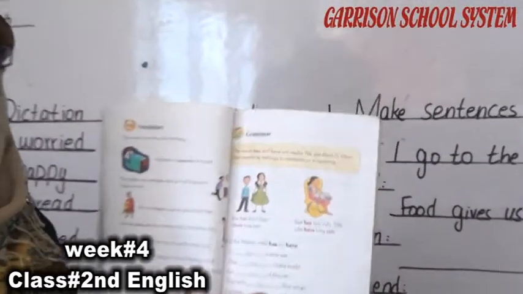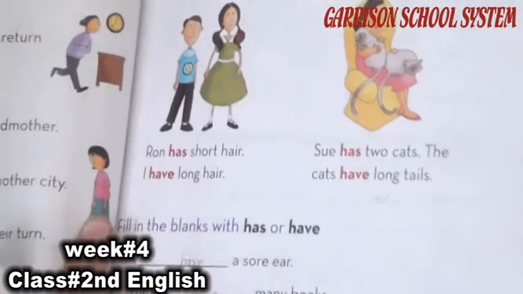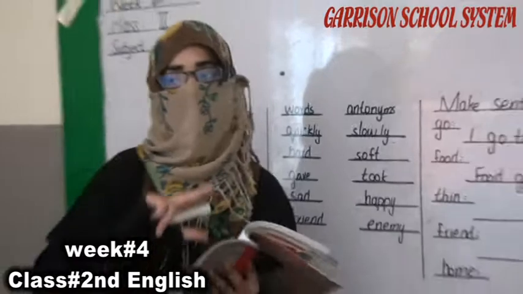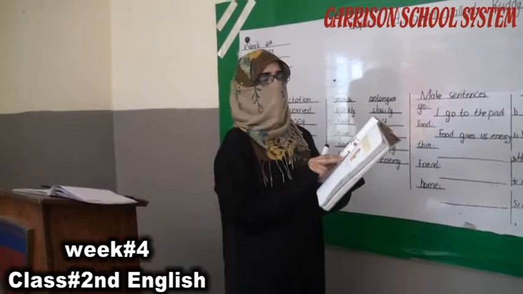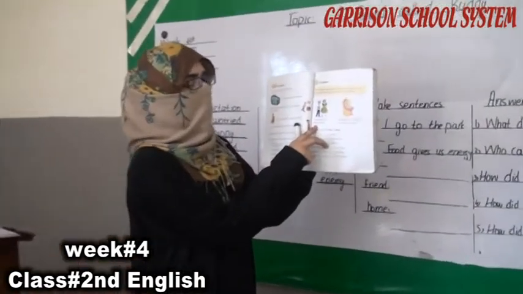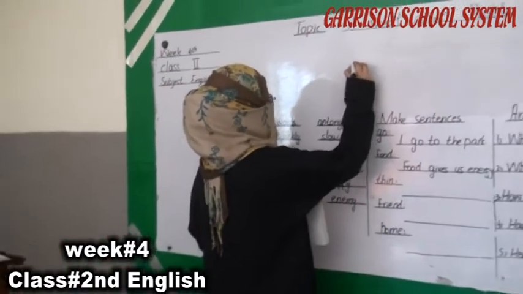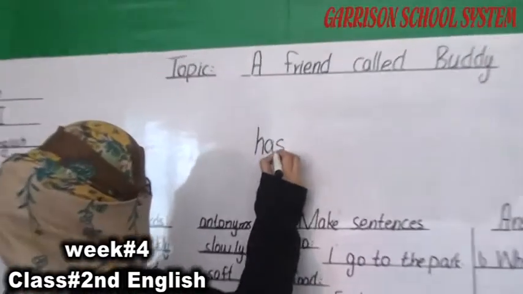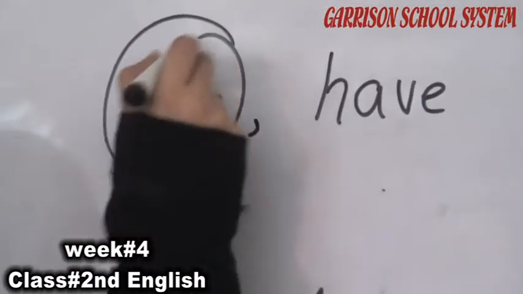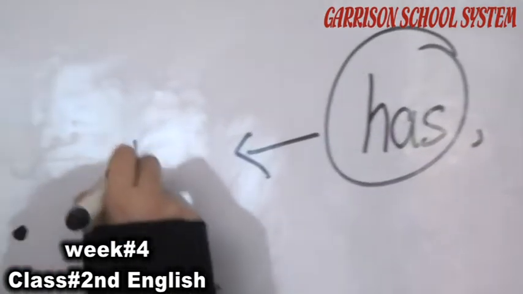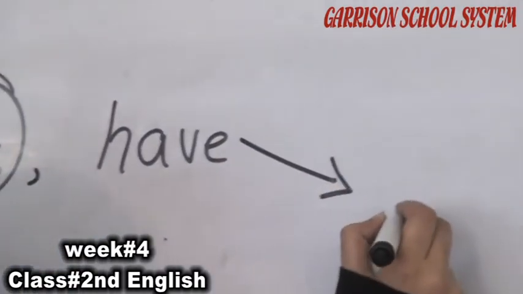This page is about grammar and in this chapter we learn about has and have. When we talk about short things, we use has, and when we talk about long things, we use have. These are 2 different grammar words, has and have. We use has when we talk about small things, and when we talk about many things, we use have.